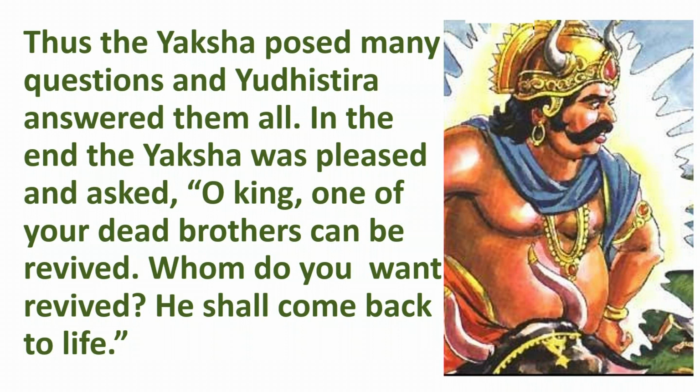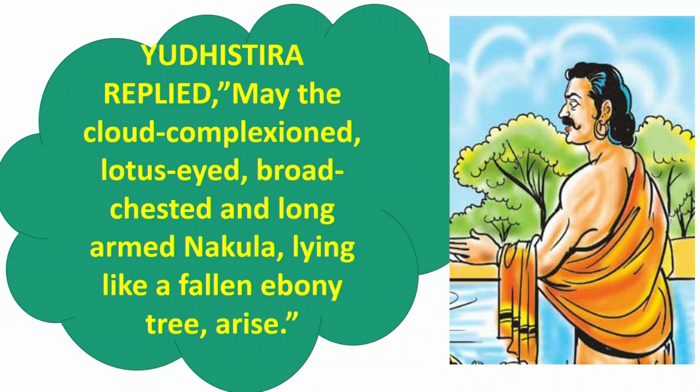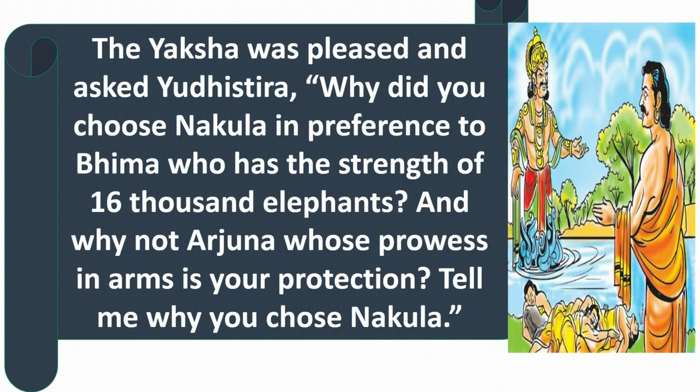In the end, the Yaksha was pleased and asked, "O king, one of your dead brothers can be revived. Whom do you want revived? He shall come back to life." Yudhishthira replied, "May the cloud-complexioned, lotus-eyed, broad-chested and long-armed Nakula, lying like a fallen ebony tree, arise." The Yaksha was pleased and asked Yudhishthira, "Why did you choose Nakula in preference to Bhima, who has the strength of 16,000 elephants, and why not Arjuna, whose prowess in arms is your protection? Tell me why you choose Nakula."